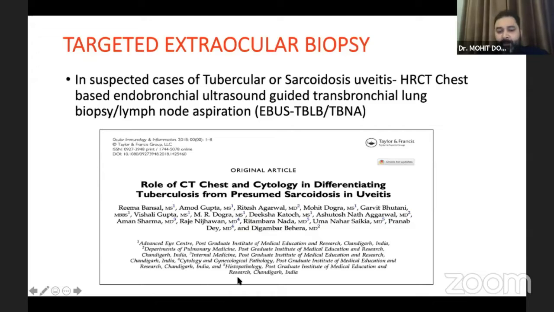We had a publication on that in which we were able to have 30% of patients confirmed to have either sarcoid or TB. That is something that should be looked at. Of course, it would not be done by you, but has to be requested by you so that your interventional pulmonologist can do it and help you out.